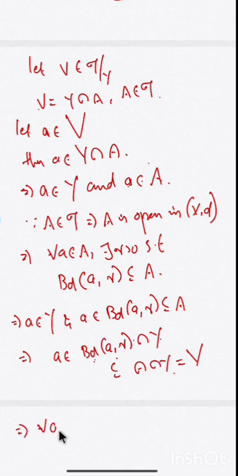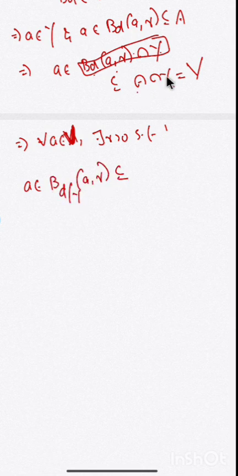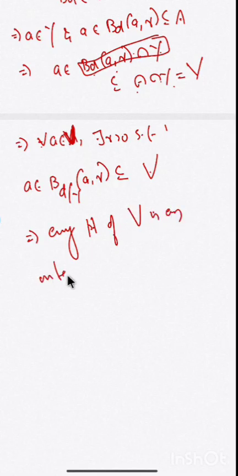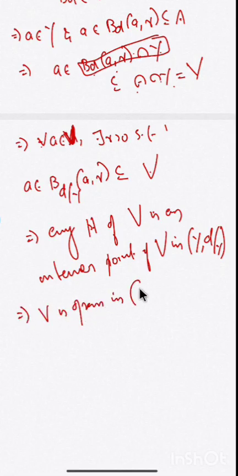So for every a in V, there exists r greater than 0 such that B_D(a, r) intersection Y, which is the ball B_D restricted to Y of (a, r), is contained in A intersection Y, that is equal to V. So for every a in V, there exists r greater than 0 such that the ball B_D restricted to Y of (a, r) is contained in V itself, which implies every point of V is an interior point of V in the metric space with respect to the metric D restricted to Y. So V is open in the metric space Y with D restricted to Y.